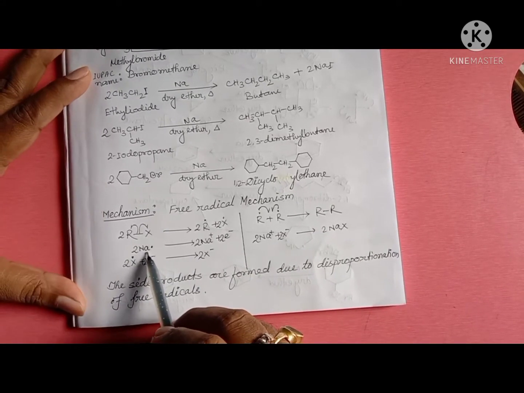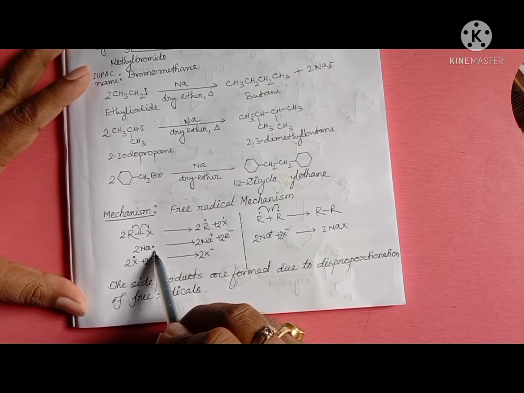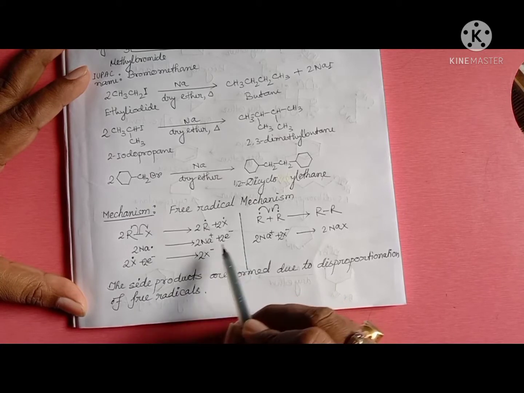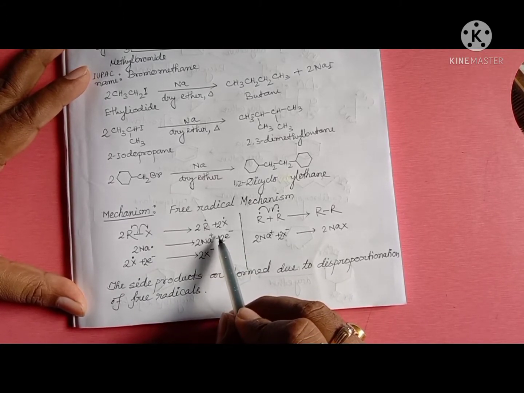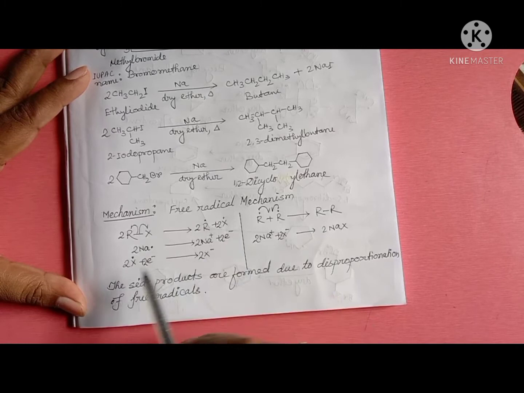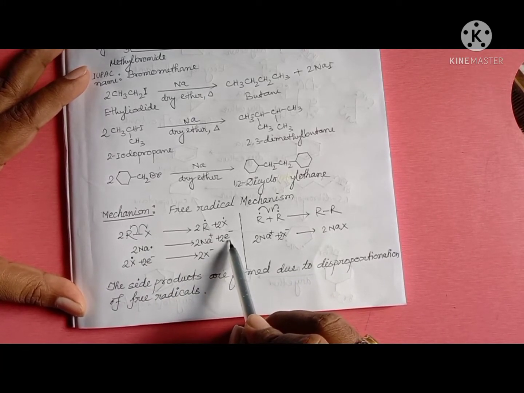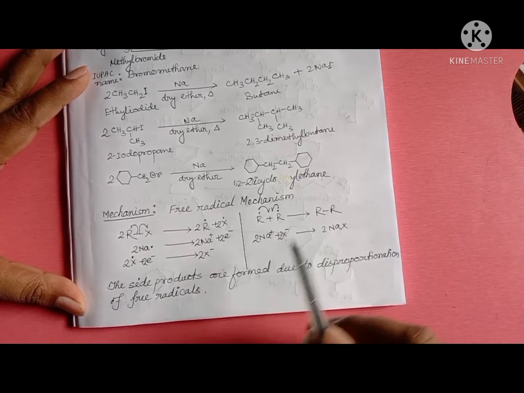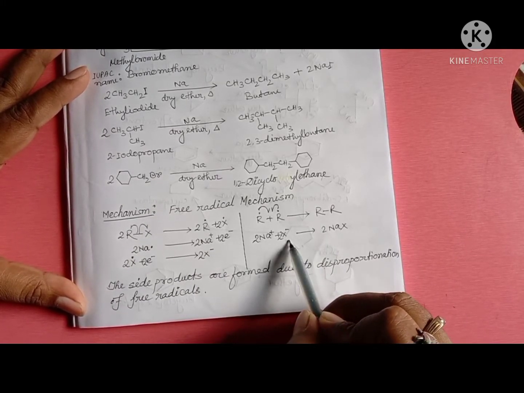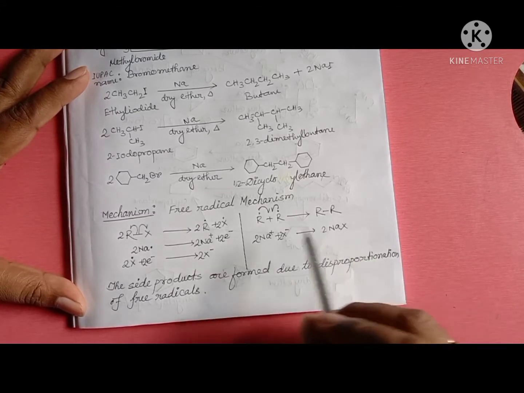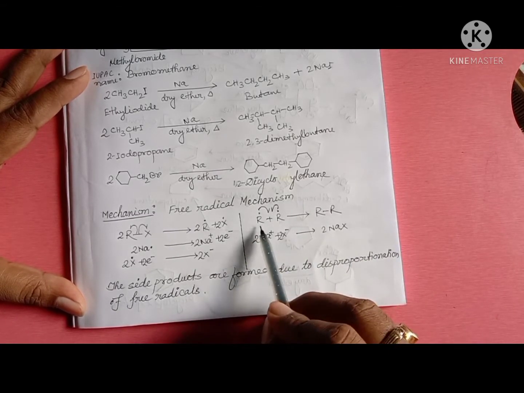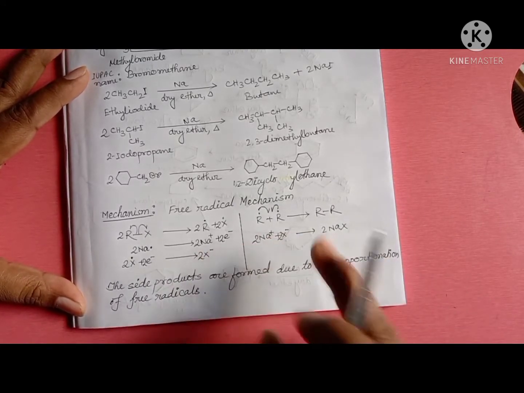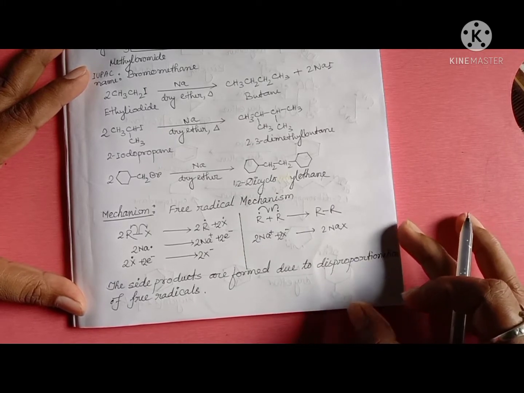Sodium atom has one valence electron. Sodium releases this valence electron and is converted into Na plus cation. The halide free radical accepts this electron and is converted into halide anion. Na plus and X minus are converted into sodium halide, and two alkyl free radicals are converted into alkane. This is the mechanism of Wurtz reaction.